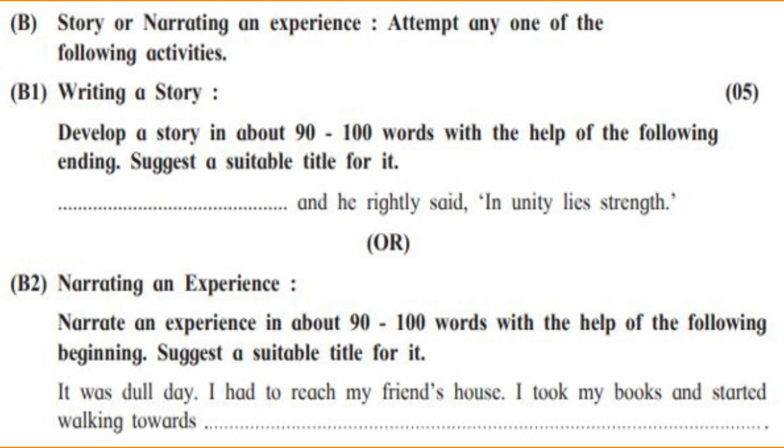For this activity, an optional activity is given, B2, narrating an experience. Narrate an experience in about 90 to 100 words with the help of the following beginning. Suggest a suitable title for it, and the beginning is like this: It was a dull day. I had to reach my friend's house. I took my books and started walking towards. Now here you have to choose any one. Both of these activities are easy, but I have written the answer of B1, that is writing a story.